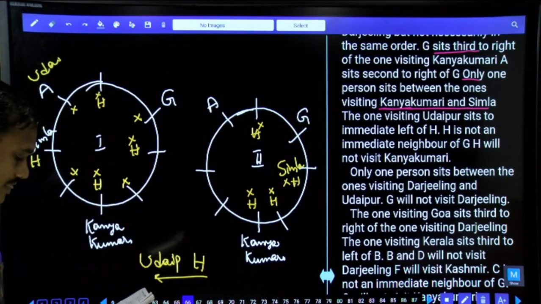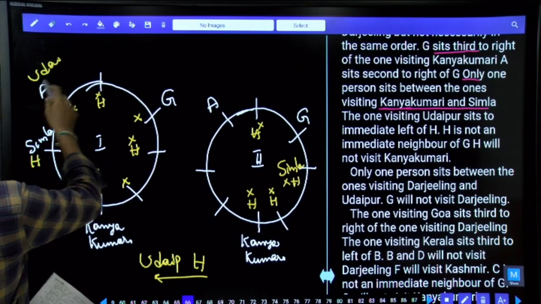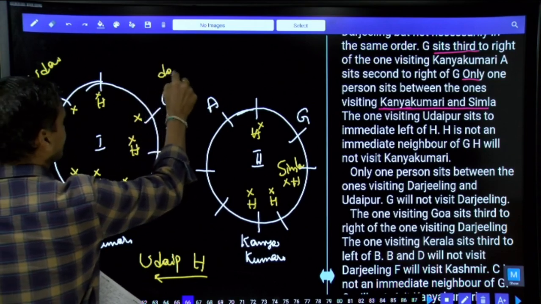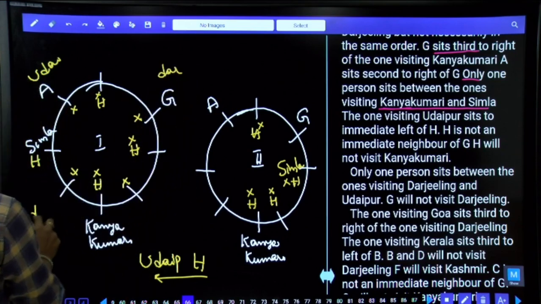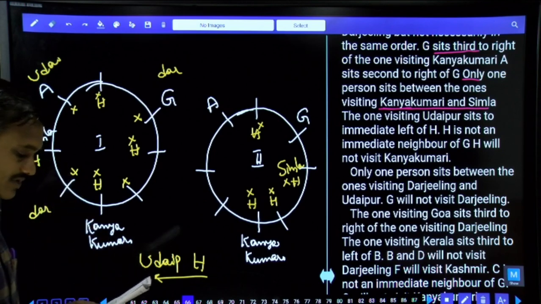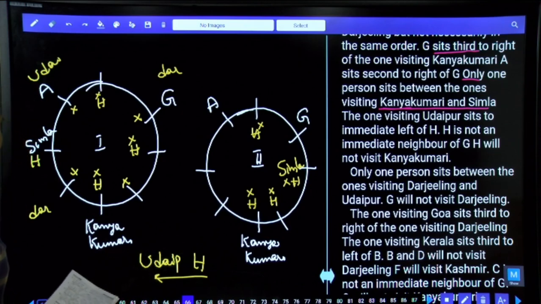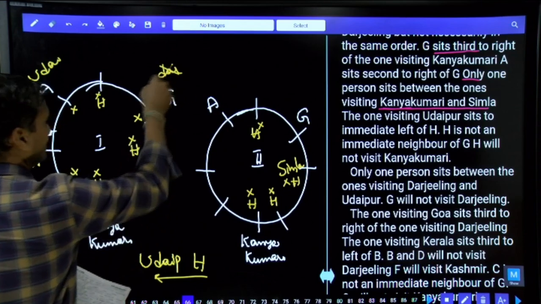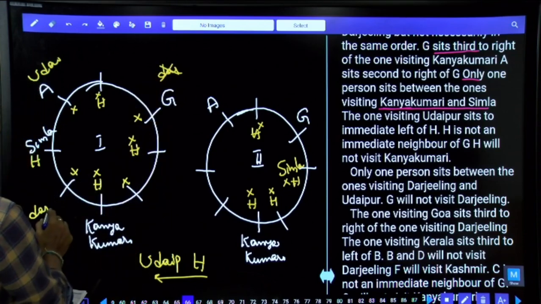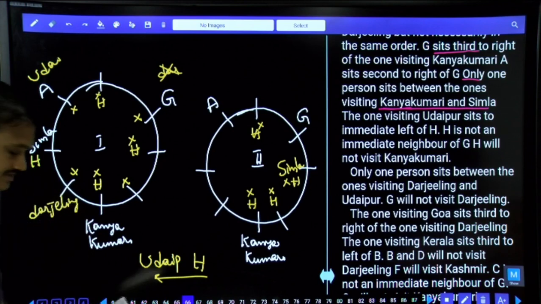Then next one: only one person between Darjeeling and Udaipur. Between Darjeeling and Udaipur, there must be exactly one person. As Udaipur is here, Darjeeling can be either this G or in between Shimla and Kanyakumari. G will not visit Darjeeling, and this is ruled out. As this is ruled out here, the one visiting Darjeeling must be at this place.